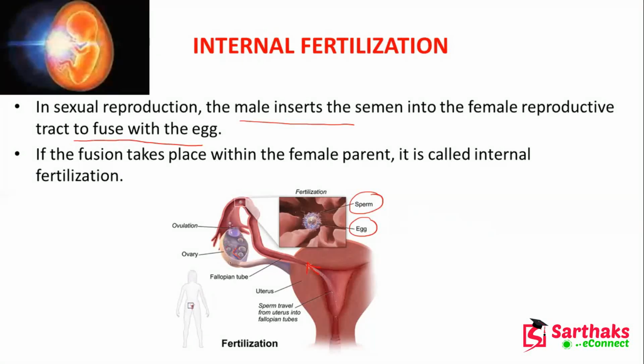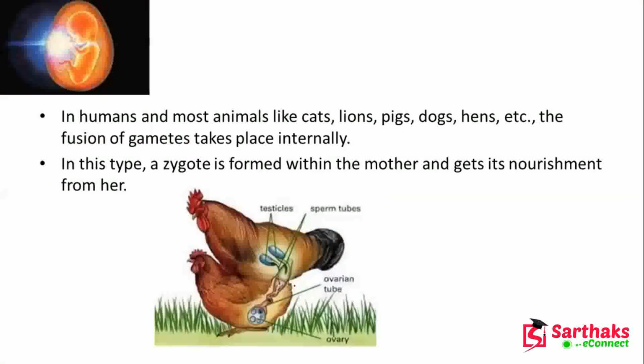So here this is the ovary, and this is the fallopian tube, and this one is the uterus, and this is the sperm travel path through which the sperm travel from uterus into the fallopian tube. Now, in human and most animals like cat, lion, pigs, dogs, hens, the fusion of gametes takes place internally.